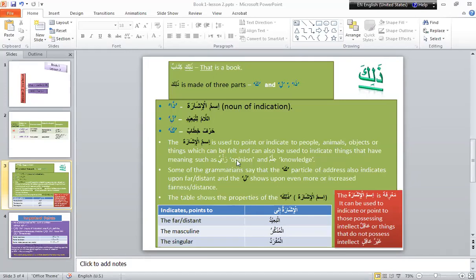Ra'yun means opinion, in Urdu we call it rai. And ilm, you are all familiar with this word, means knowledge. So hadha ilmun. So ismul ishara can be used to point towards ideas also.